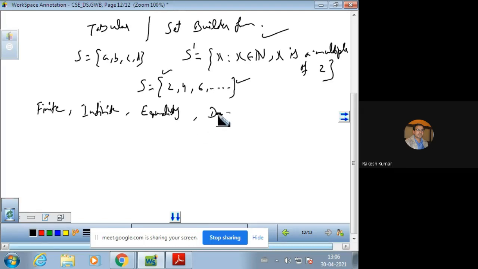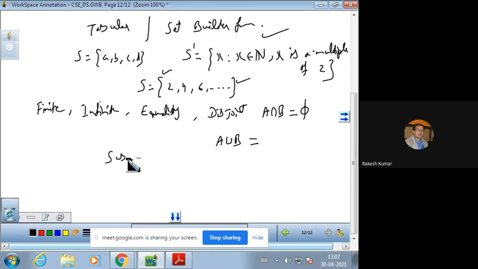The two sets are said to be disjoint sets if the intersection of two sets comes out to be empty. Intersection means the common elements between two sets. And we can also have union of two sets, the collection of all the elements of A and B. Remember, repetition of elements is not allowed.